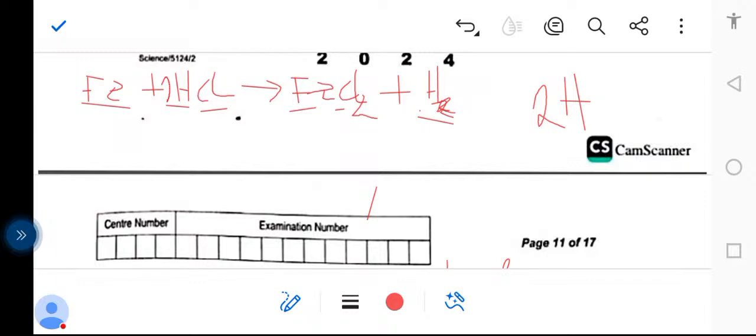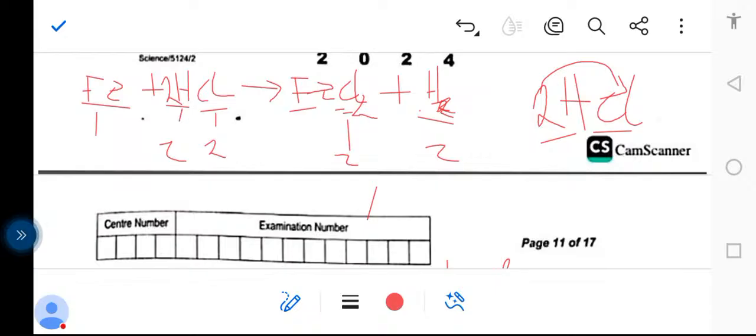So what do you do now? We put a 2 in front, meaning this 2 is going to affect, hydrogen is going to be 2 and chlorine is going to be 2. So hydrogen is now 2 and this side hydrogen is 2. So this 2 is also for chlorine, meaning chlorine has become 2. This side chlorine, it has a 2 already. Are you getting that?